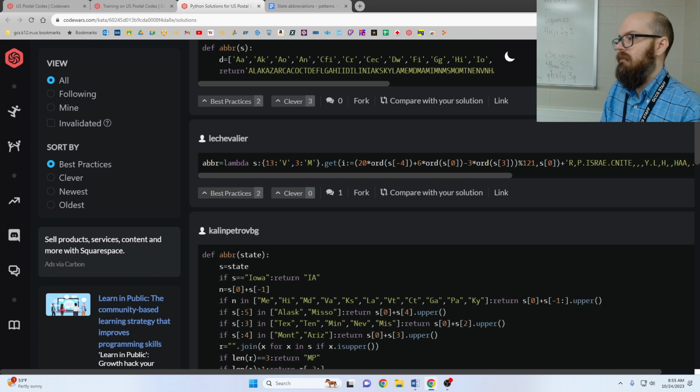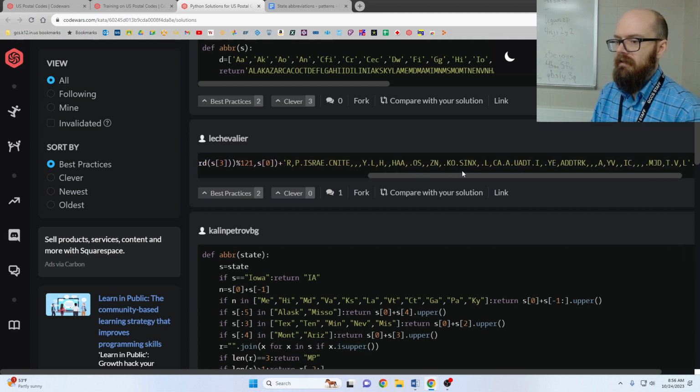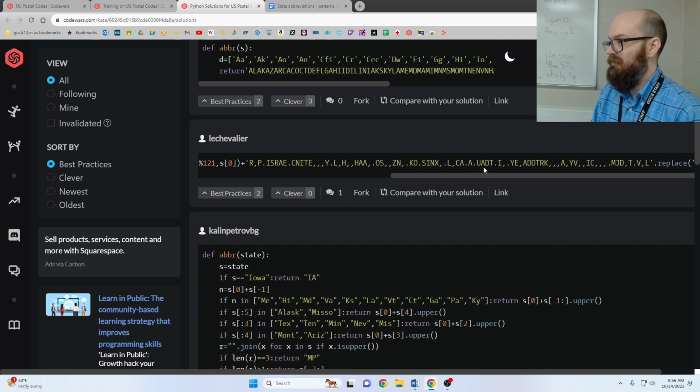The most classic would be capitalizing. The capital alphabet is lined up at a certain point, and then lowercase is lined up at a certain point, and if you just add 90 or whatever, then it shifts it to the other one. And this guy's doing something kind of like that, but a lot more complicated, which is pretty cute.